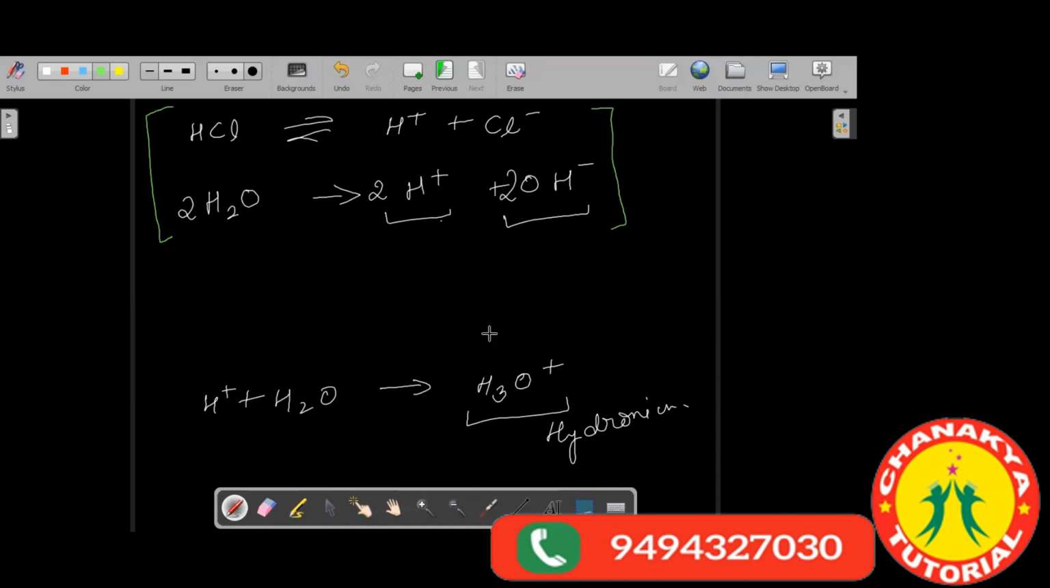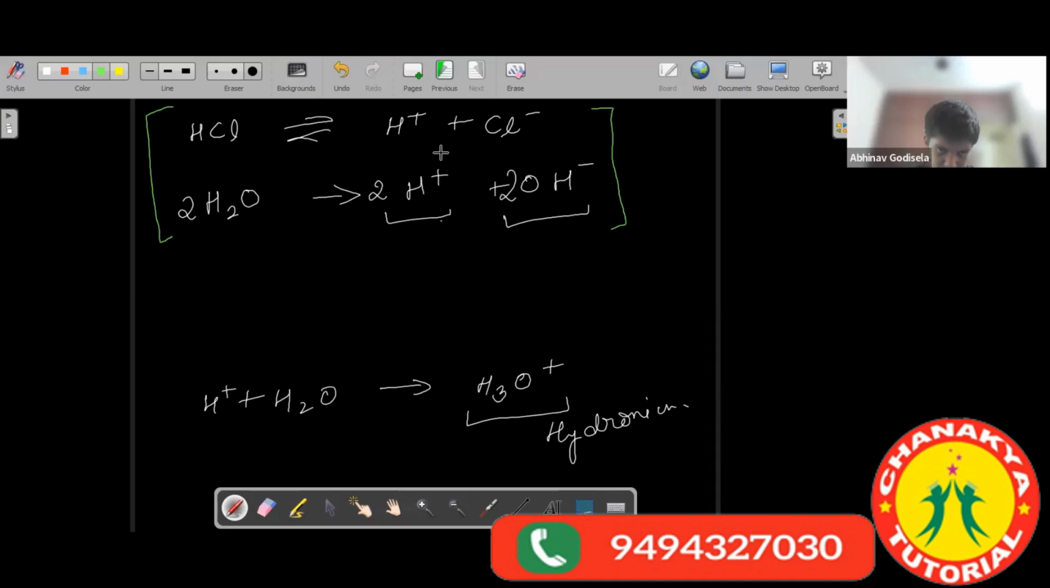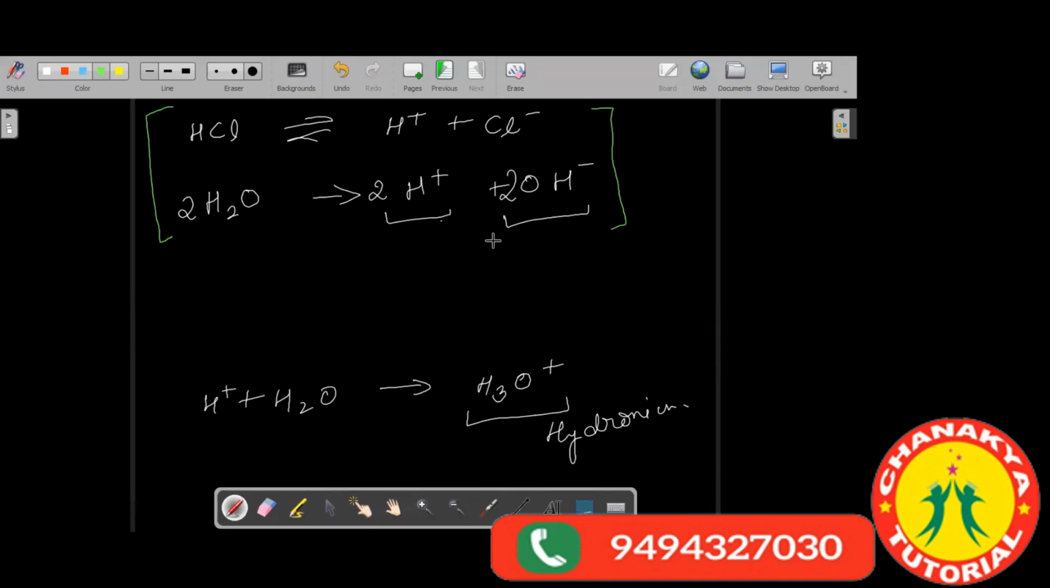So we have the presence of the hydroxide ion, and we also have the presence of hydrogen ion. Do we have the presence of hydrogen ion also? Yes, sir. So we have hydrogen ions and we have hydroxide ions also. Which one do you think will be more? Hydrogen ions or the hydroxide ions?